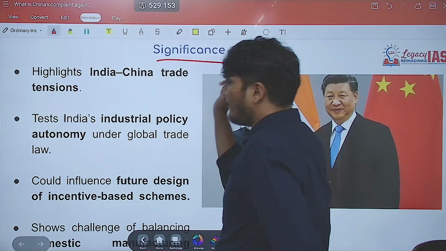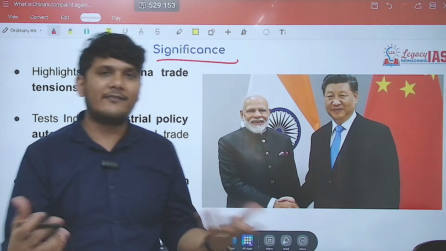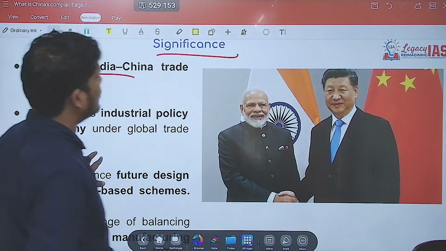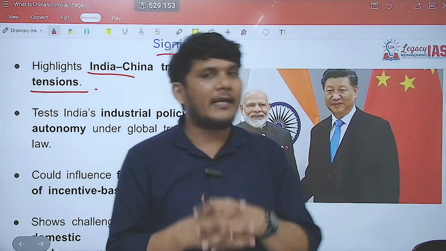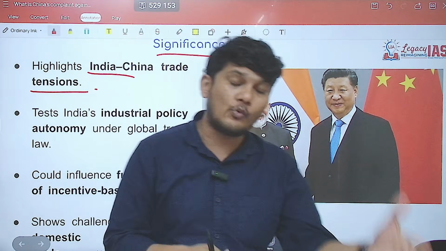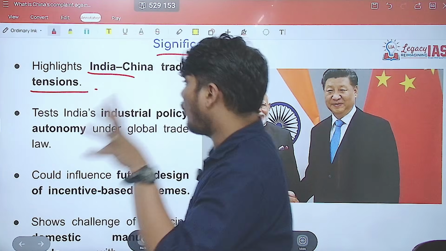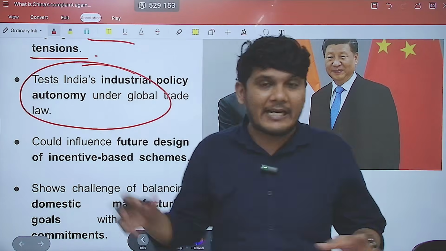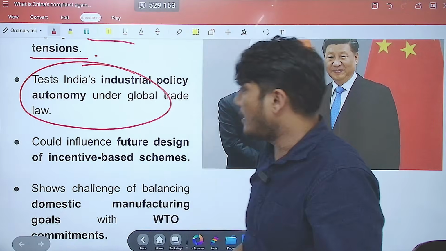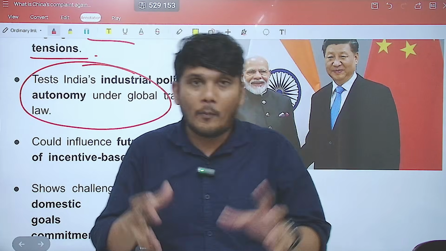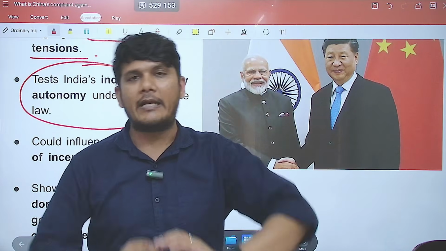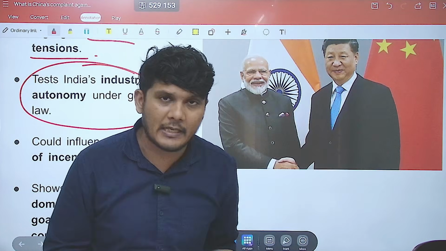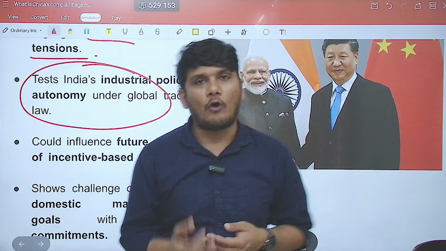Now what is the significance of this allegation? The significance is that right now we are having India-China trade tensions which are high. The same trade tensions we have seen of India with respect to the USA, now China is also involved, so it becomes important for India. It is a time which is going to test India's diplomacy with respect to trade. So the way forward should be to balance the things. When the allegation is made, instead of letting it go to the panel, the judges, or to the appeal, there can be a possibility of resolving it amicably.